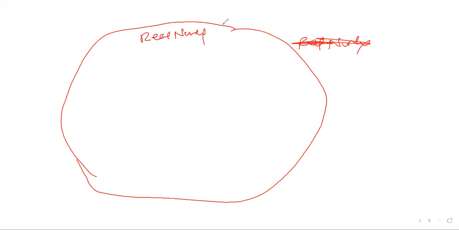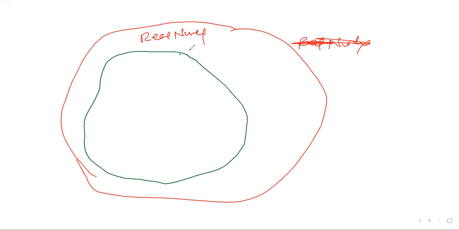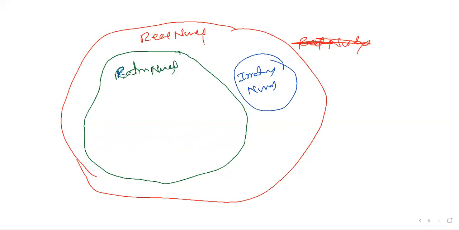In the real numbers, we have two kinds: rational numbers and irrational numbers. Sorry, this is called irrational number. I'll erase and write it down. This is called irrational numbers. Because rational numbers are different, irrational numbers are different. That's what I wrote, both different.